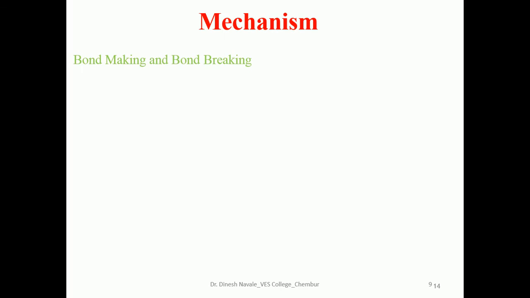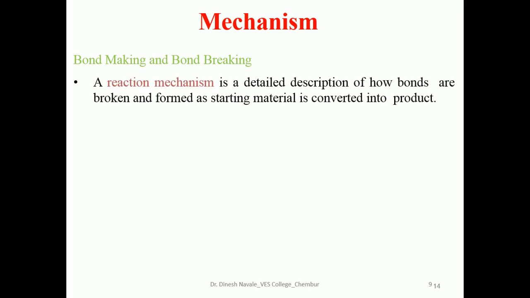So what is the mechanism? In simple language, an organic reaction mechanism is nothing but bond making and bond breaking. A reaction mechanism is a detailed description of how bonds break and how bonds form as a starting material is converted into the product.